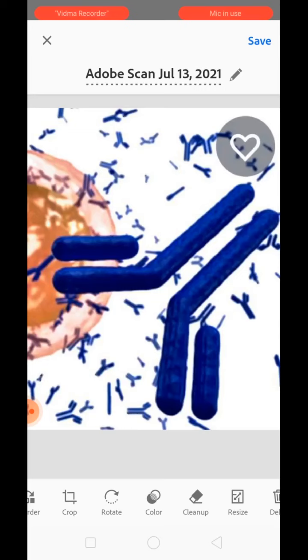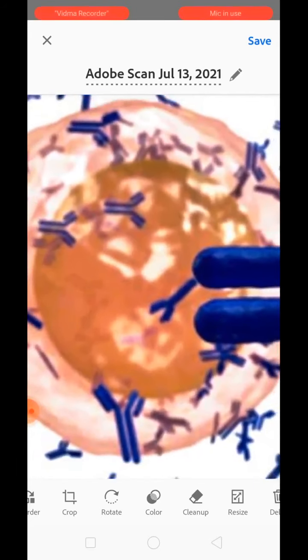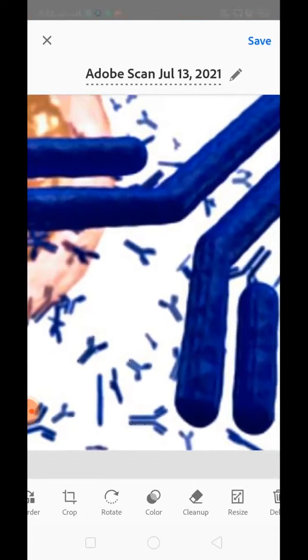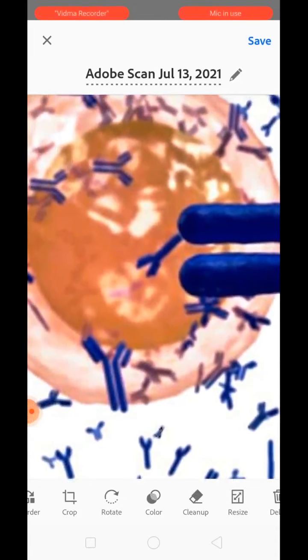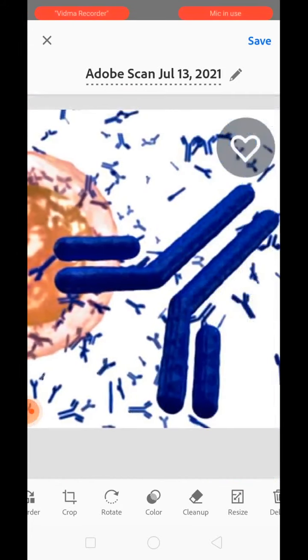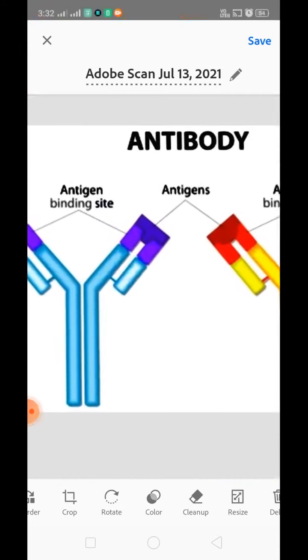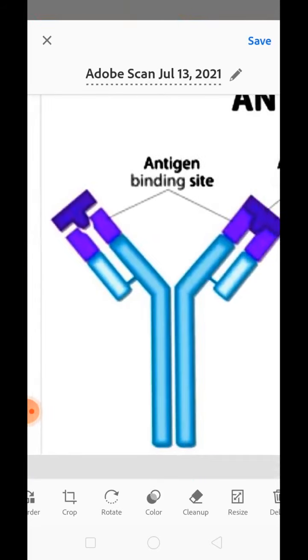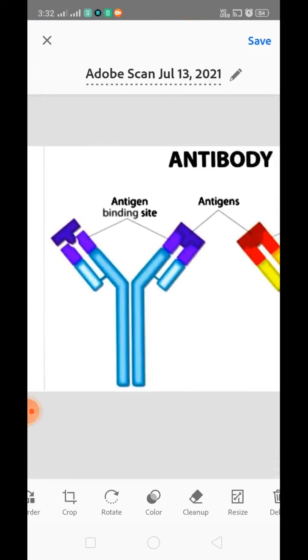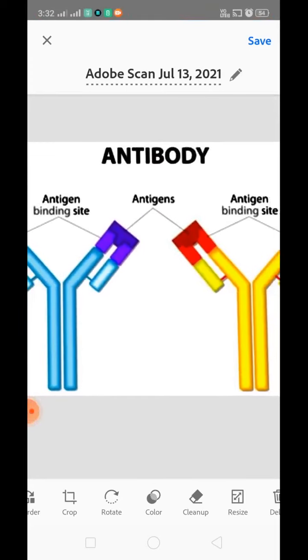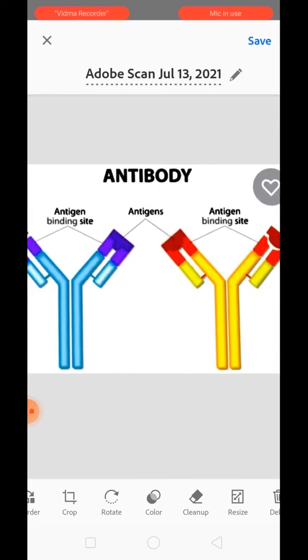Okay, so in this structure you can see the head region over here at the top of the Y. These are the binding sites. These are the binding sites of the antibody which get combined with the antigen. You can see over here the binding site gets combined with the antigen. These are the binding sites marked over here, and the upper portion is known as the antigen. Clear? So antibody and antigen get combined with each other.